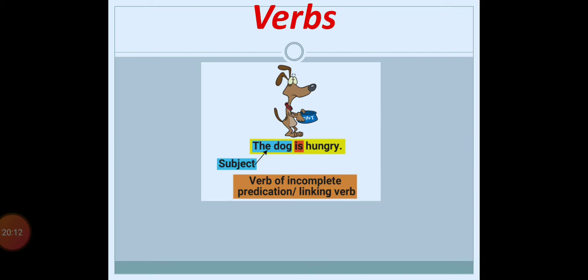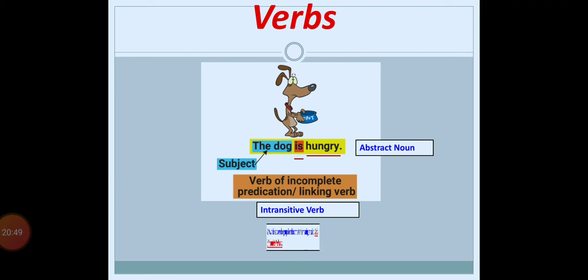This type of sentence we have already seen in the intransitive type of verb. According to our discussion, at least we came to know that here hungry is an intransitive type of verb. These intransitive verbs are some type of noun. It might be an abstract noun, it might be a material noun, whatever it is, but generally it is some type of noun. Here hungry is an abstract noun, so hungry is the intransitive type of verb.